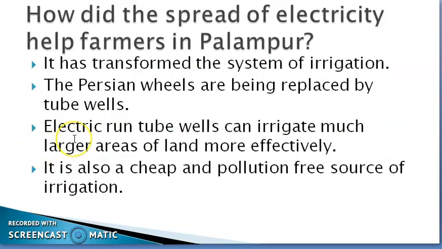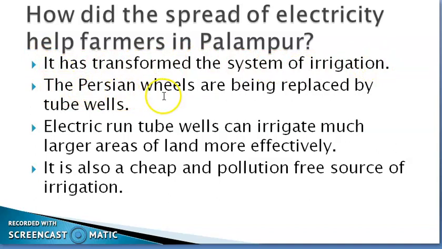Now, how is it possible to use the modern farming method, and why are the farmers in Palampur able to do this? It is because of the spread of electricity. How has it helped the farmers in Palampur? It has transformed the system of irrigation.